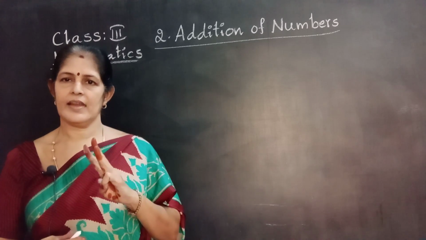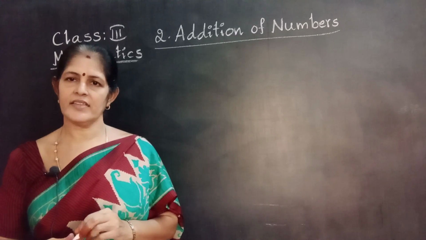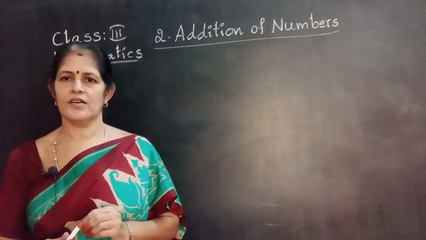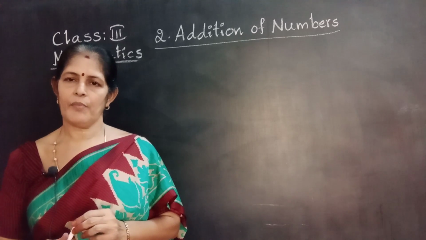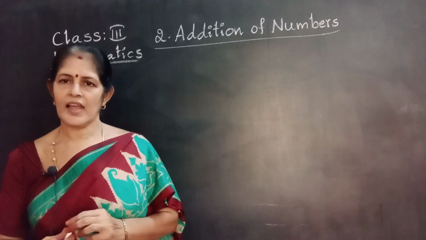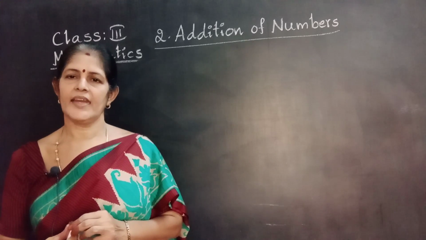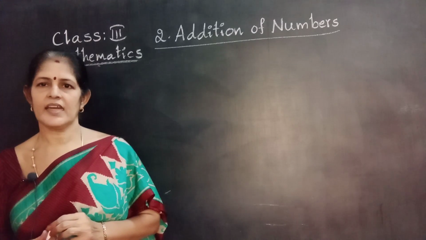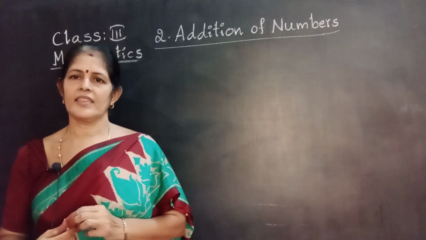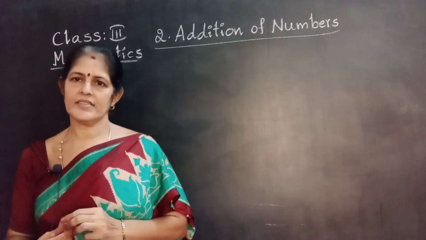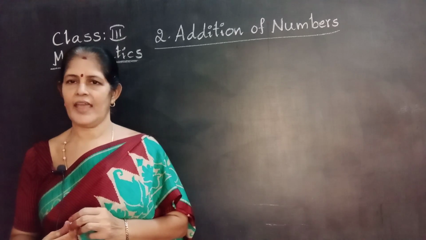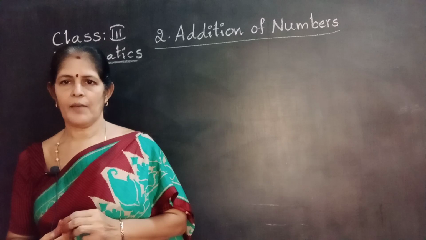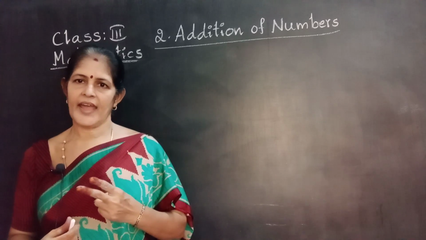We are going to split that number, write the ones number and carry forward the other number. Three-digit number means hundreds, tens and ones. What is the first three-digit number? 100. What is the last three-digit number? 999. That means the smallest three-digit number is 100 and the greatest three-digit number is 999.